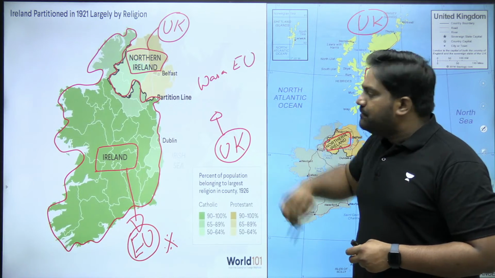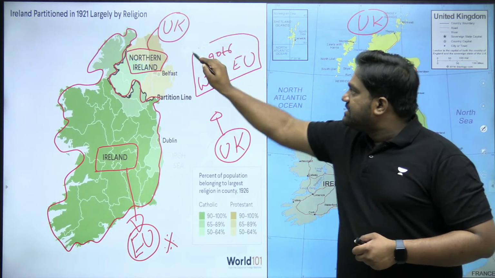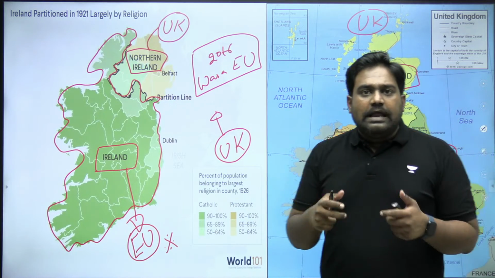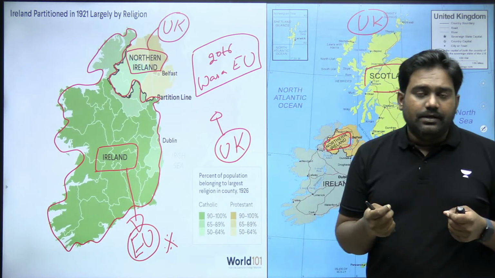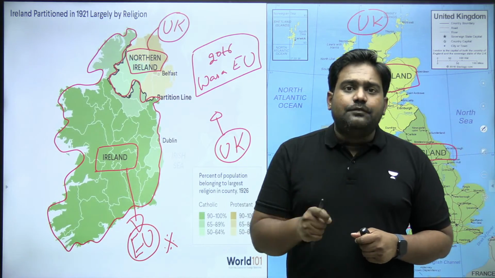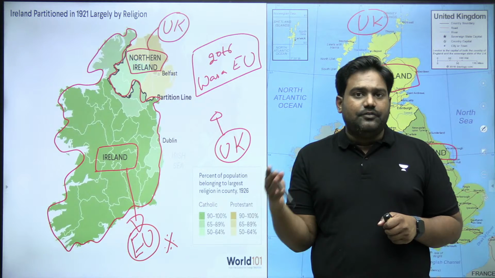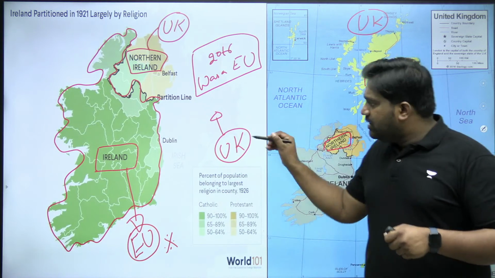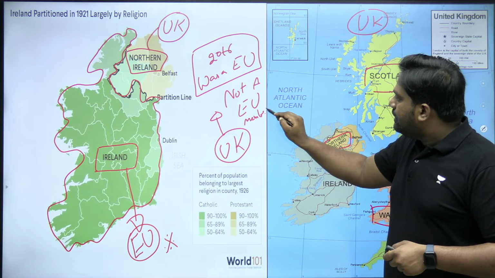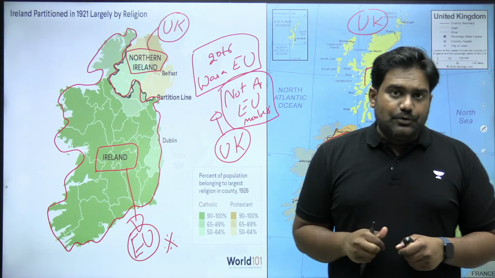was an EU member until 2016. But in 2016, the people of Britain decided to exit the European Union. The UK held a referendum, which is popularly called Brexit, right? And a majority of them, 52% of British citizens, voted for Britain exiting the EU. This exit process was completed after a few years, and right now, UK is not an EU member. The United Kingdom is no longer a part of the European Union.